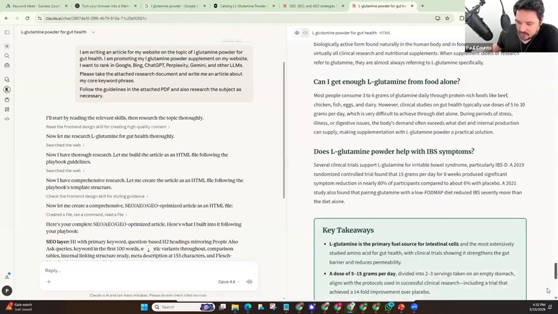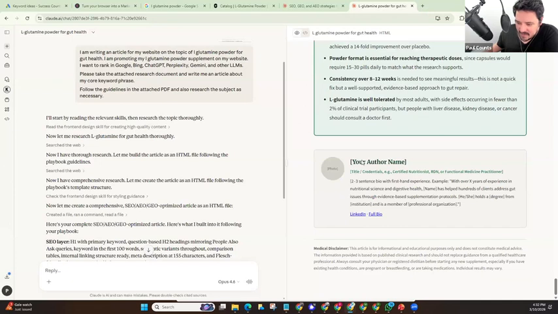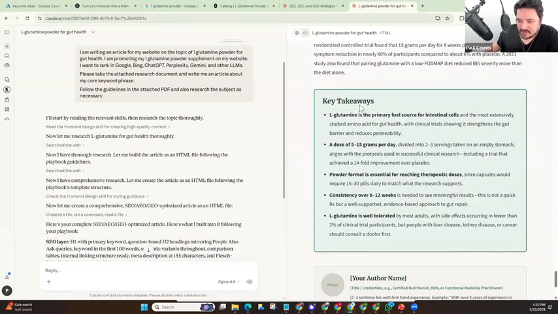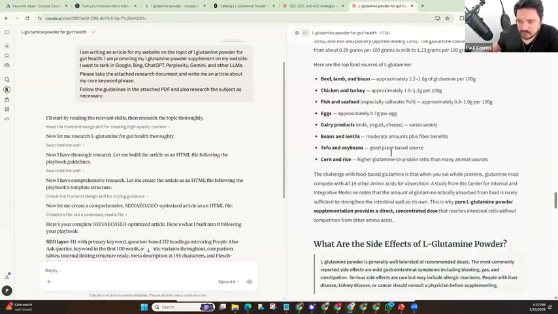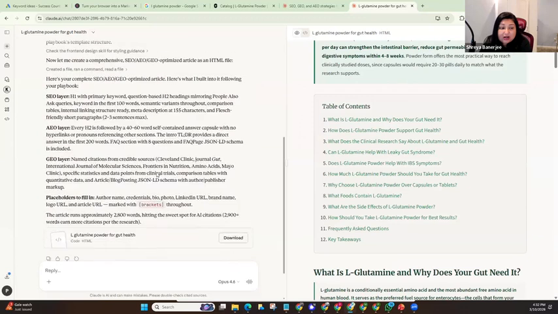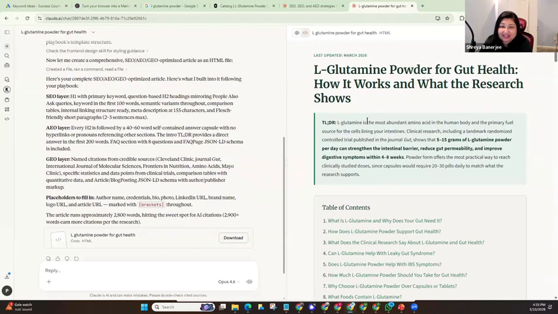I could take this article, and it even says to add your author name and all that, put in your LinkedIn bio. They gave you everything, like the framework of the article. So all you would need to do is go into your LLM of choice and copy and paste it in there. Also the format. Notice it gave you the format too, because a lot of times when you just get plain text, you don't know what the headline is, and you're sitting there guessing. It gave you all of that, which is pretty cool.